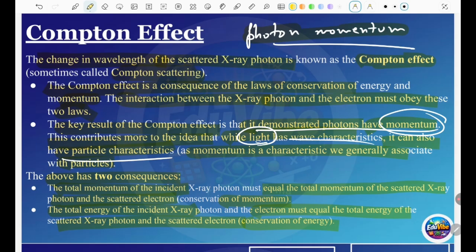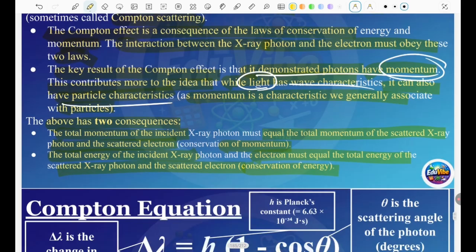We have the formula for photon momentum, which we will discuss in the next lesson. For now, we just need to know that they get to know about the photon momentum and discover that thing.